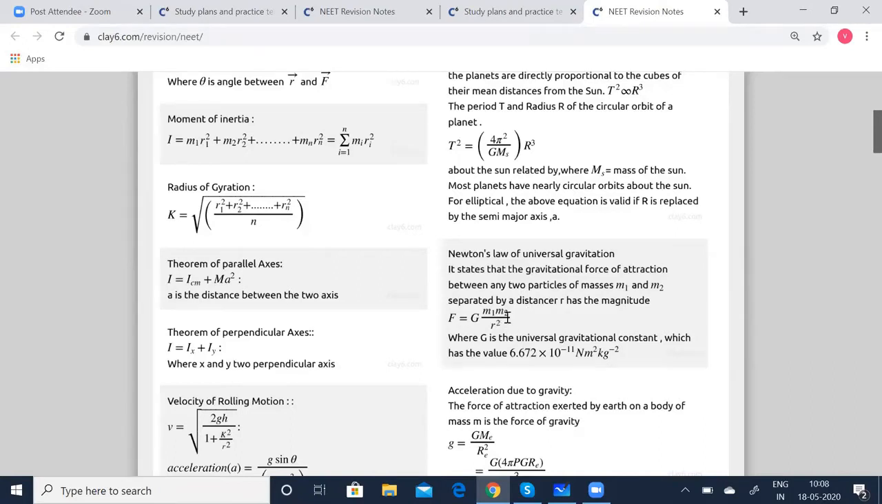So here m1 and m2 are the masses of the two particles, and G is the universal gravitational constant, which has a value of 6.672 times 10 to the power of minus 11 N m squared kg to the power of minus 2, and the dimensional formula for G is given as M to the power of minus 1 L cubed T to the power of minus 2. So this is the SI unit.